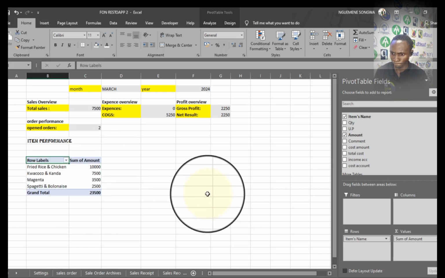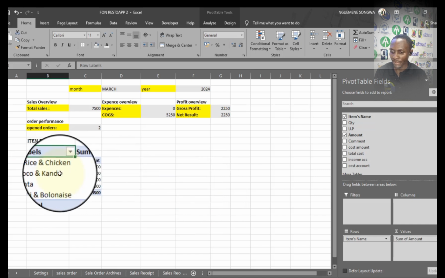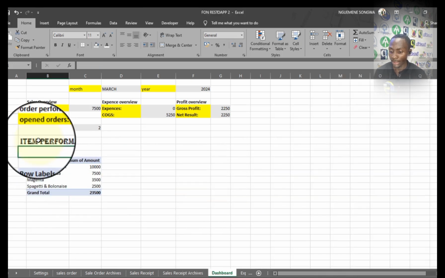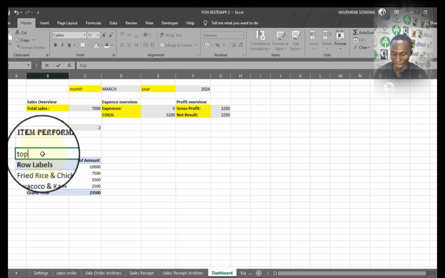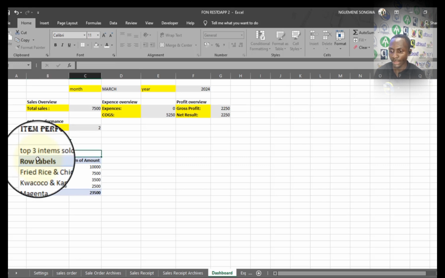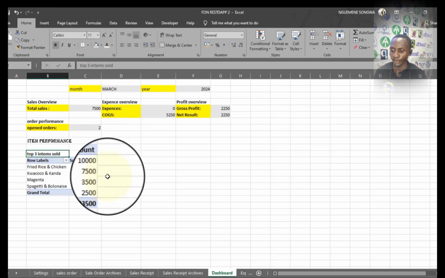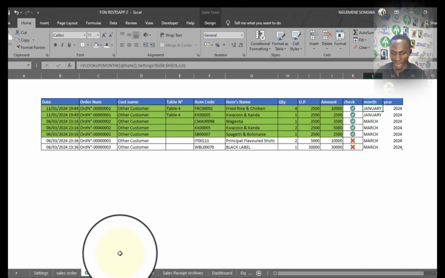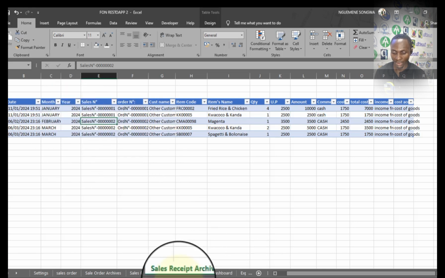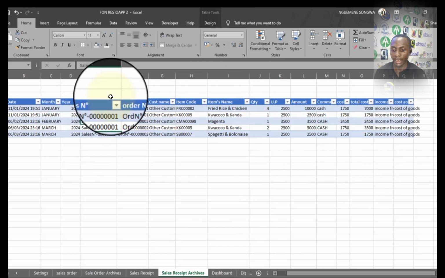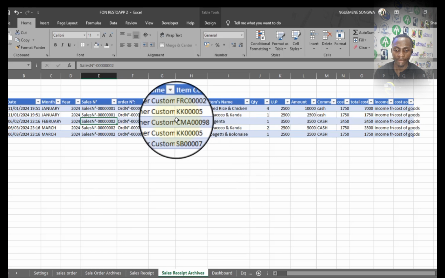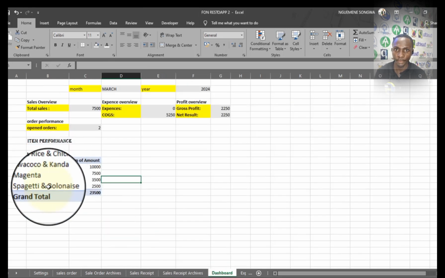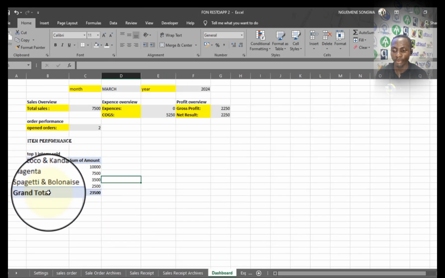I think that's fine. So actually, what I need in here is the top three items sold. That's what I need, so I'm just going to put it in bold. But here it is not showing the top three. It will just show all the items. It means that if in our sales receipts archive we have, like, 1,000 items, or 10 items appearing 1,000 times, all the 10 items will be summarized in here. But here I need to filter only the top three items sold.